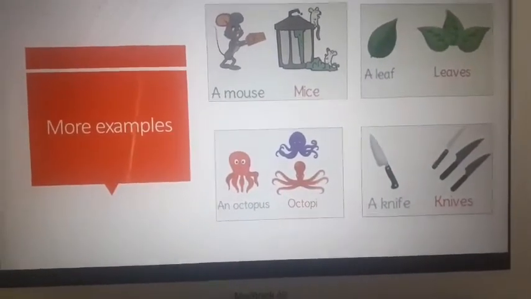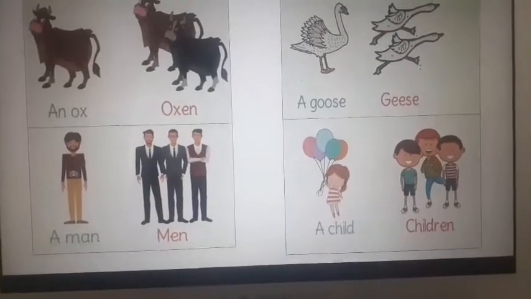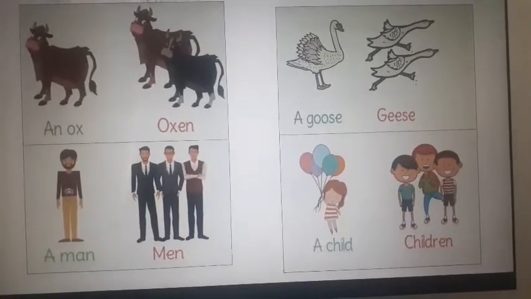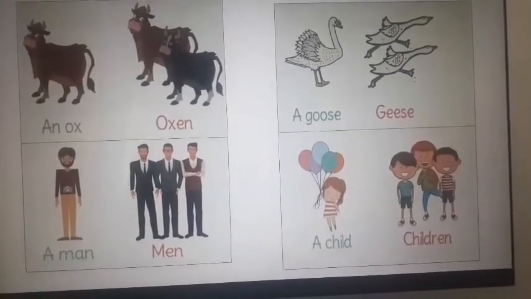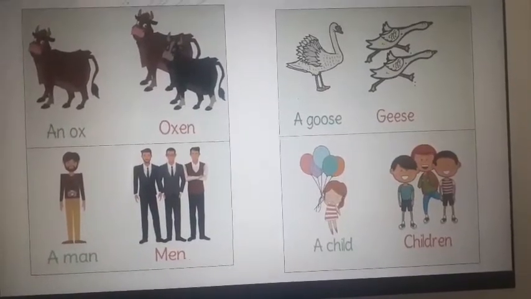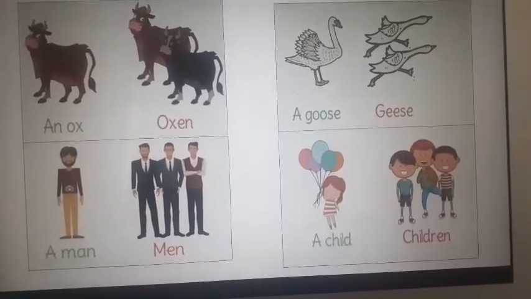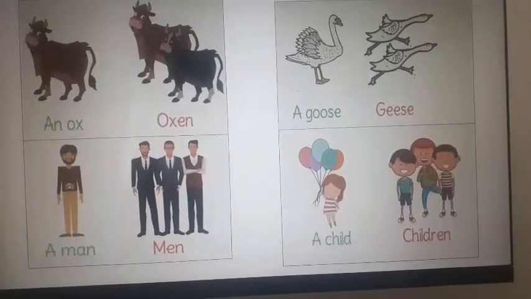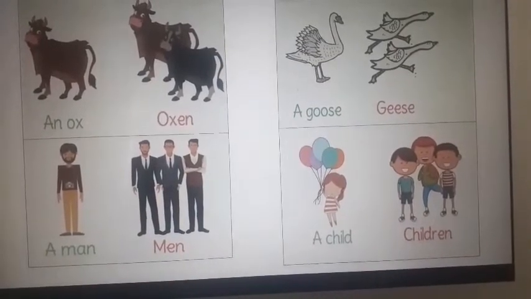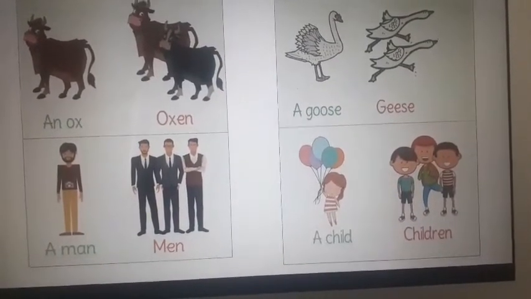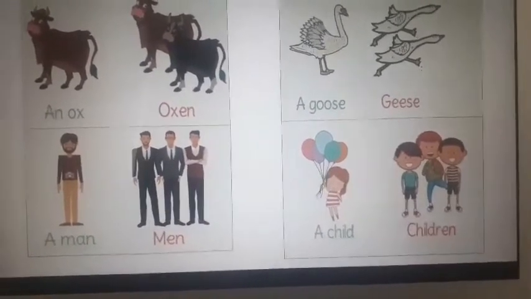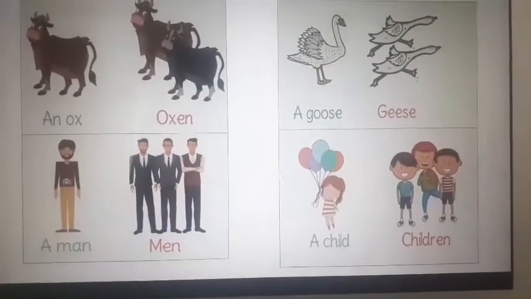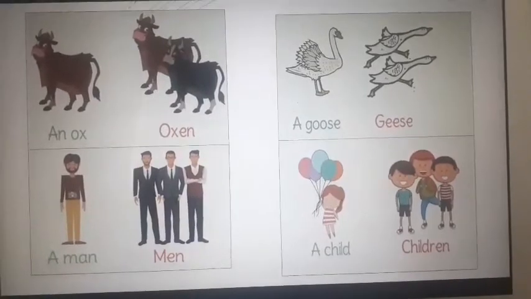Okay, let's move on to the next. An ox is a single ox, whereas when it becomes two or many, it becomes oxen. A goose is a single goose, whereas geese is many of the same category. Now a man is a single man, but if there are many men standing there, it becomes men. It's not known as mans, it's known as men. If there is a single small kid, it's known as a child. But if there are many of them, it's known as children.